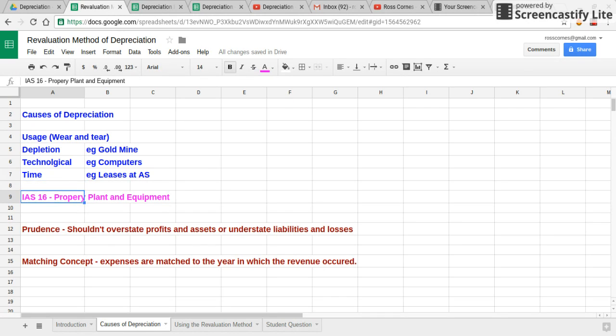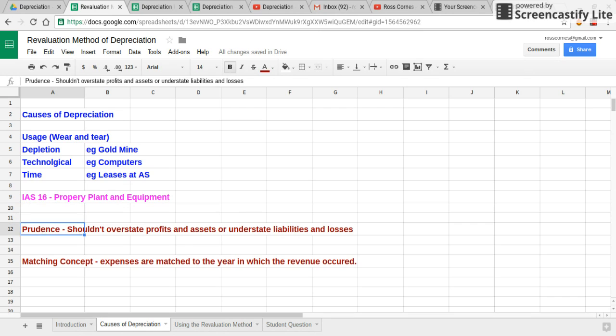A little bit of theory, if you're an IG student, it's nice to know rather than must know, but this is all covered under something called IAS 16, which is property, plant and equipment. In IAS 16, there are two methods allowed. One is called the cost method. Both reducing balance and straight line depreciation are examples of the cost method of depreciation or valuing your non-current assets. The revaluation method, which is what we're going to do now, is the second way that's allowed.